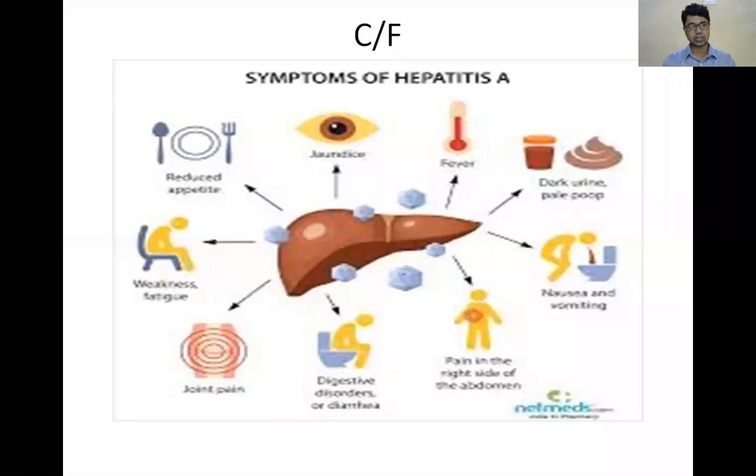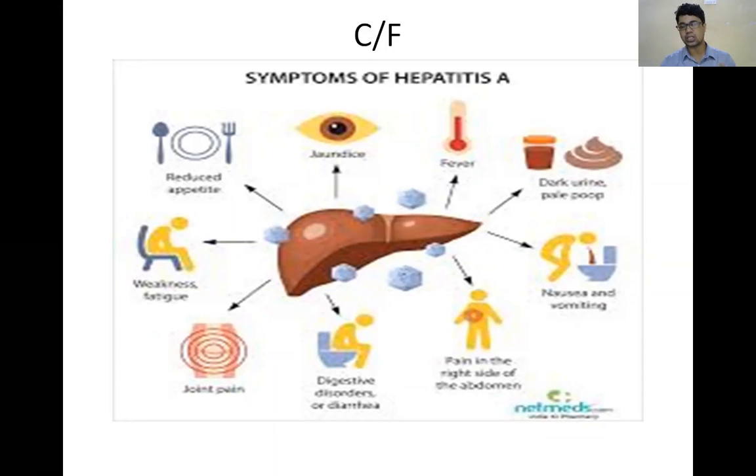If there is infection or inflammation, you will get fever. So fever is there because infection is there. Next is weakness. Why is there weakness? When there is an infection, your body fights the infection. At the same time, all our energy is used by the body to fight. Also, due to infection, you have anxiety, depression. So all this causes weakness or fatigue in hepatitis.